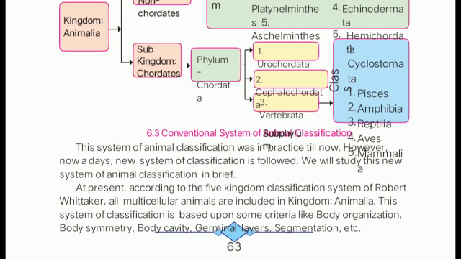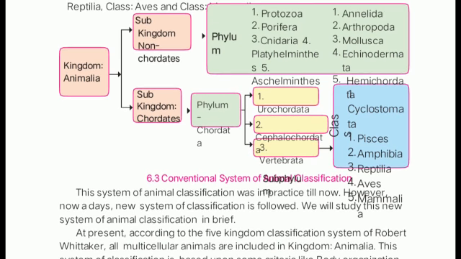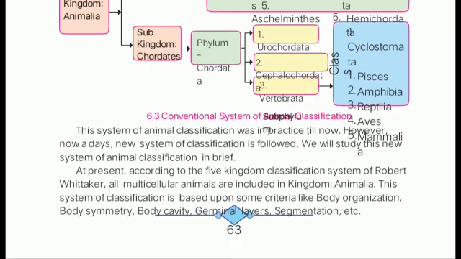Now this chart you have to remember, because this chart may come as a fill-in-the-blanks question, with empty blocks. Understood? A few blocks will be given and a few will be empty. You have to put in the words and complete that chart. Hence this is a very important point.